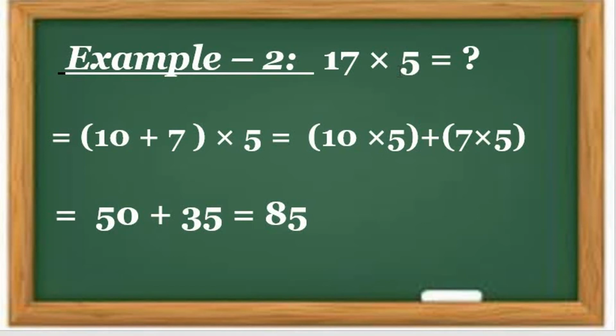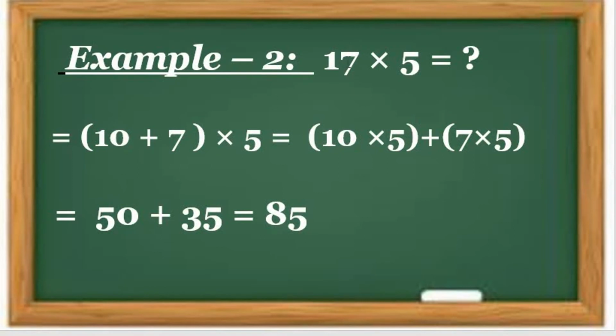So one method is exploring multiplication or breaking up numbers. Okay, like in example number 1, by the method of example number 1 we can do it. Second example is different, but now see here. 17. First of all we break up the number.